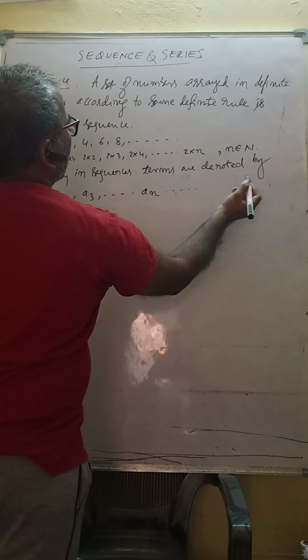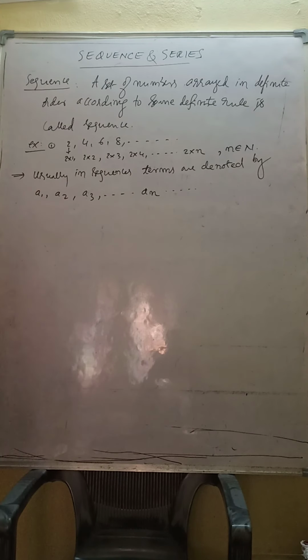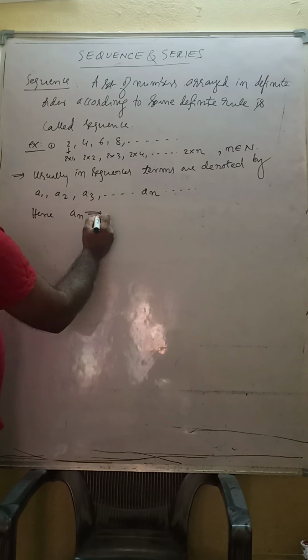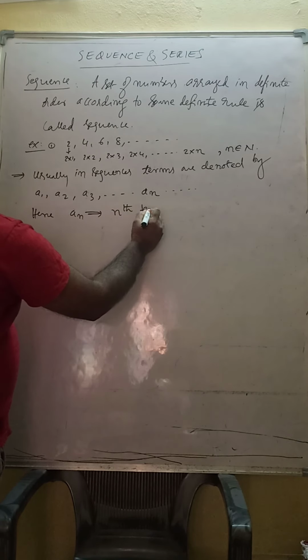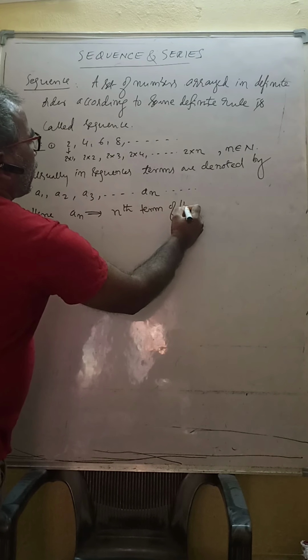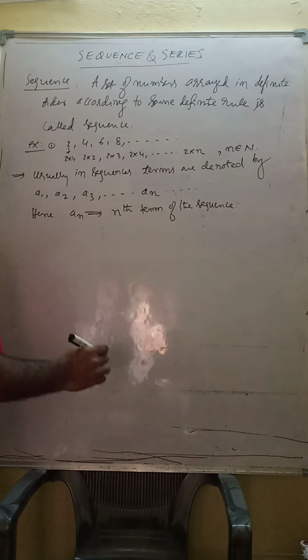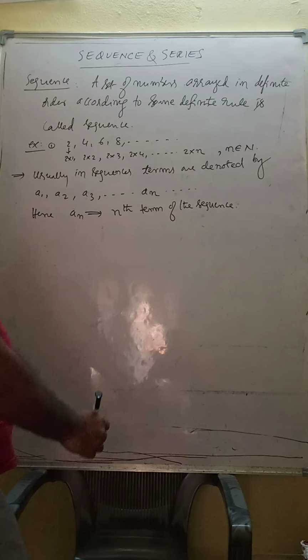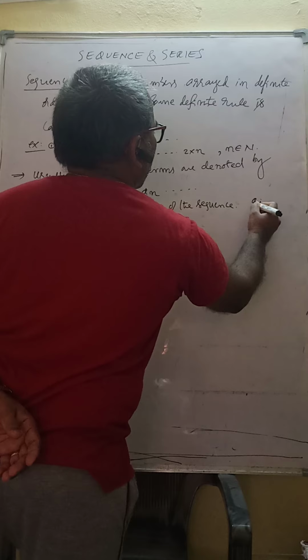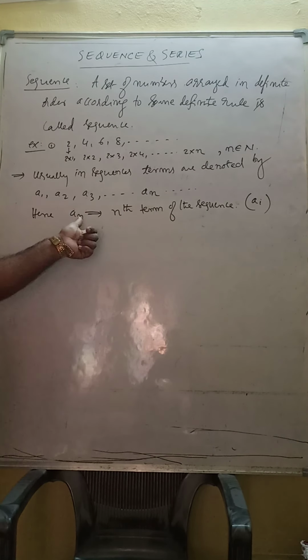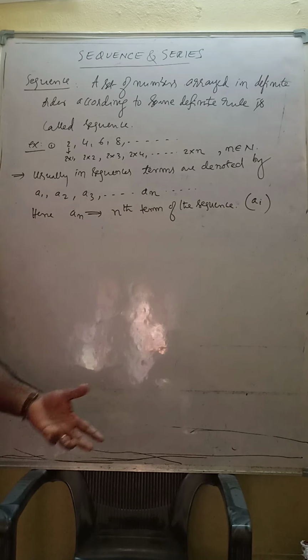Here An is called the nth term of the sequence. Some books refer to An as Ai also, no problem, but the meaning remains the same.